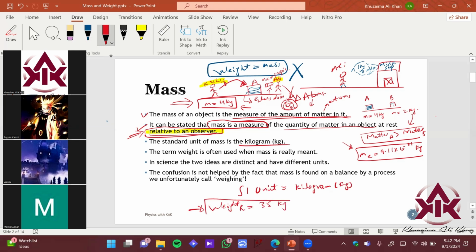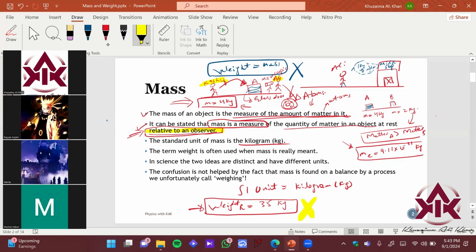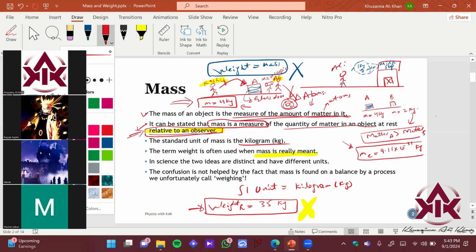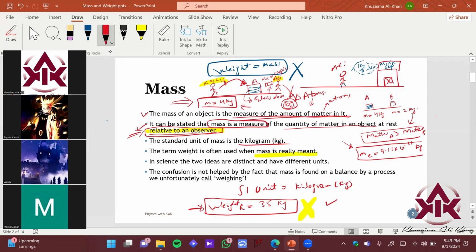So do you think it's the correct logic over here? Are you stating your mass or weight? My mass. Right? So that is a pretty big wrong concept which we have been using for decades. The term weight is often used when mass is really what is meant. So I was asking about your mass, right? You said, sir, it's 35 kg. Okay.